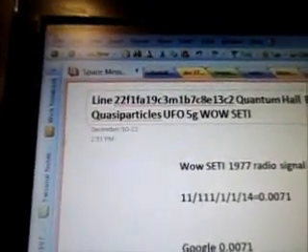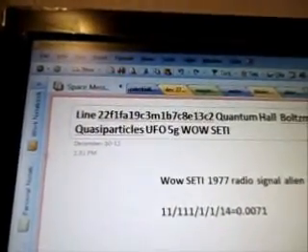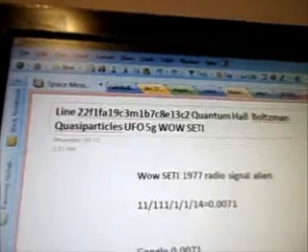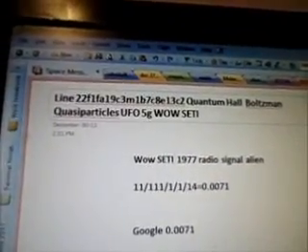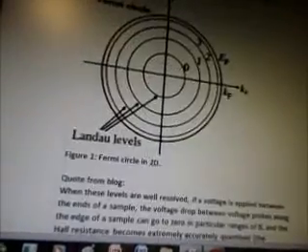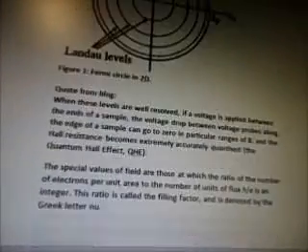It's part 284C3m1b7c8e13c2, line 22f1fa19c3m1b7c8e13c2, quantum Hall Boltzmann, Quasiparticles, UFO 5G Wow Seti. And I think we're talking about the Fermi circle in 2D. That's where we were.